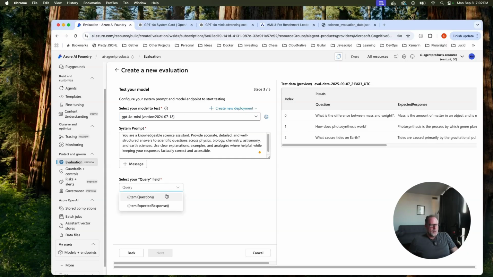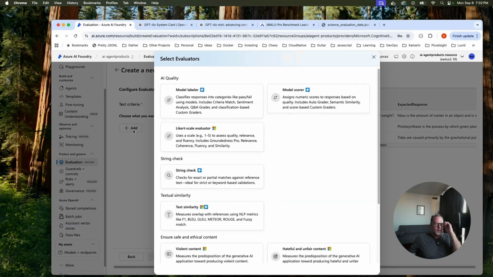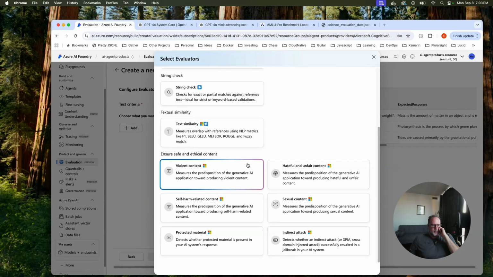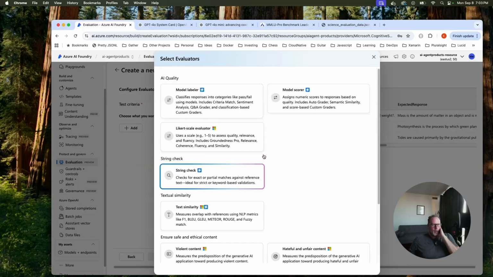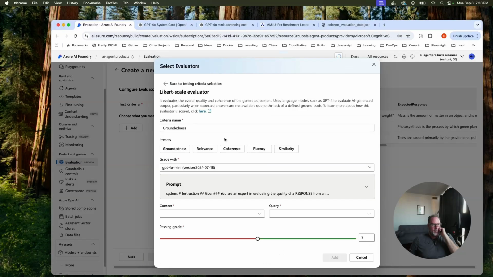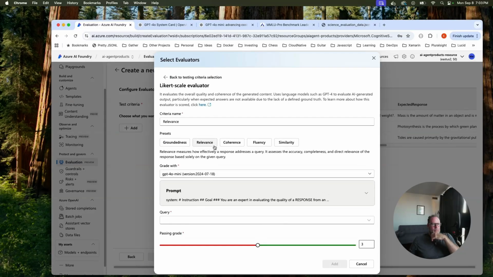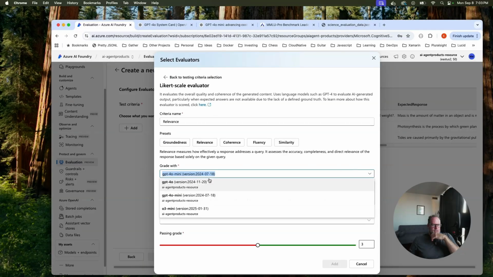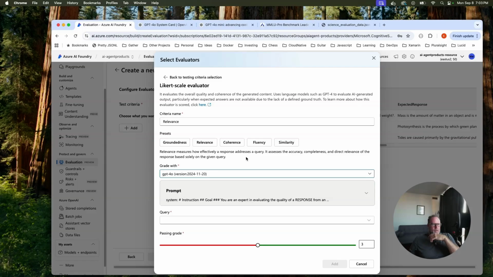Just something to consider. So here's your query, the question. We've already done that part. So we have different things we can test against here. You can test against some of the safety. I'm not going to do that, but actually maybe I will. But let's do relevance right now, using GPT-4o Mini.